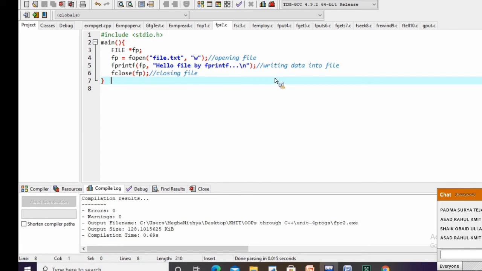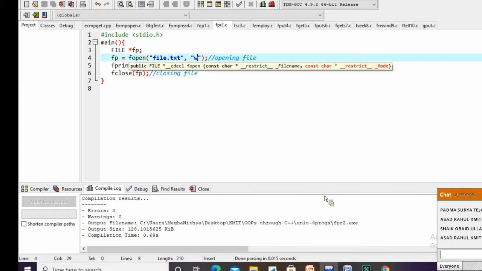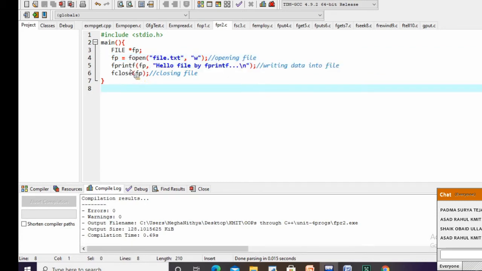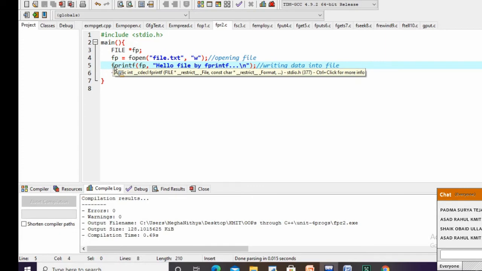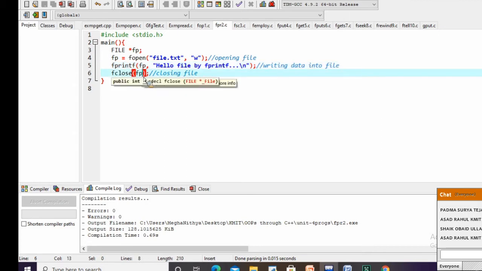On this file, I want to write some content, so I am giving the mode as W. Then I write "Hello file by fprintf" by using the fprintf function. Then I am closing that particular file.